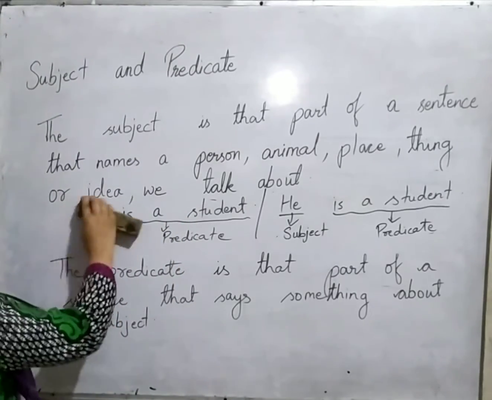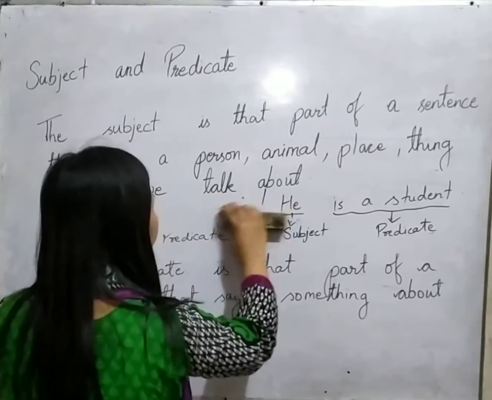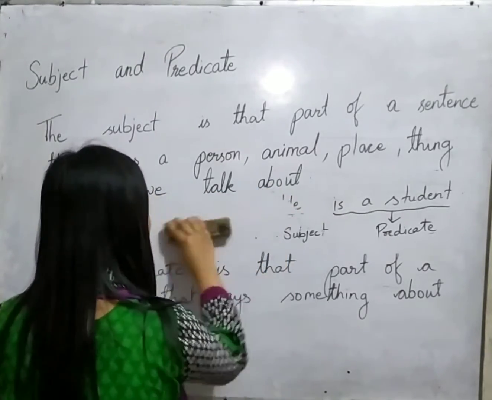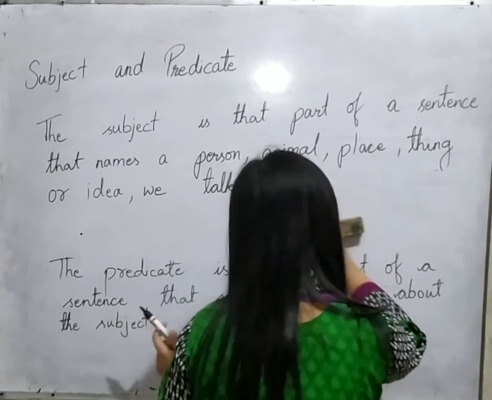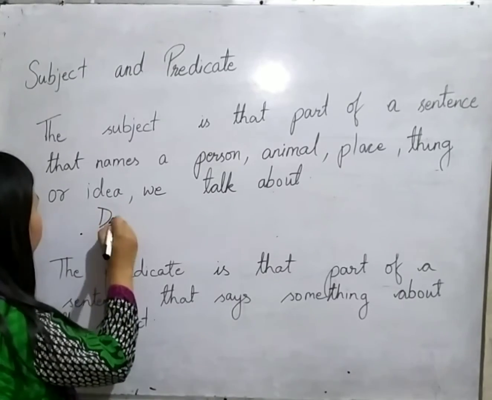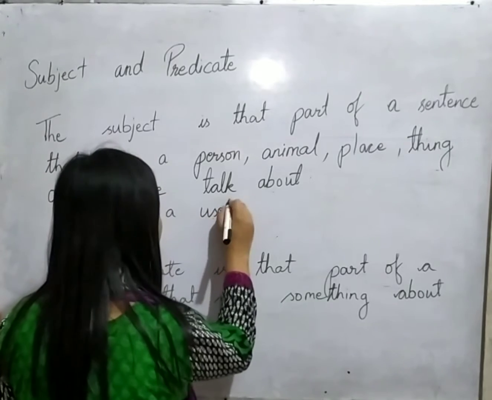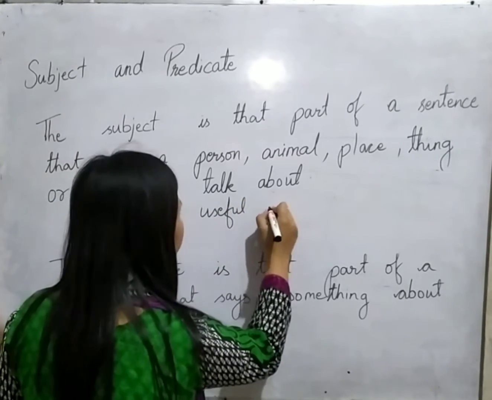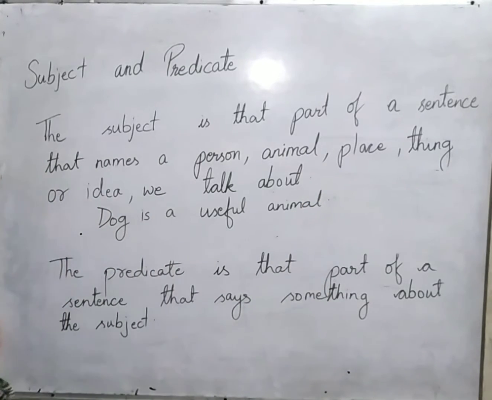Here is another example so that you understand the use of the word animal in the sentence. Let me write: dog is a useful animal.